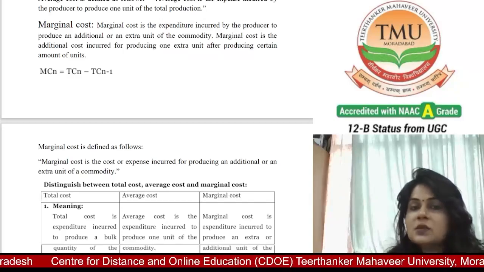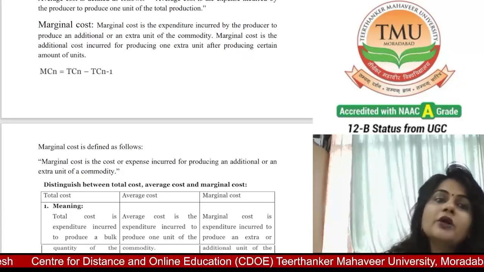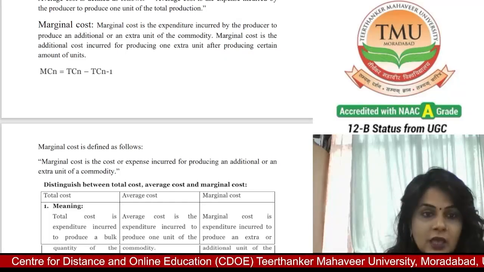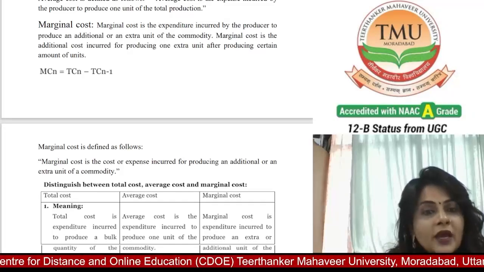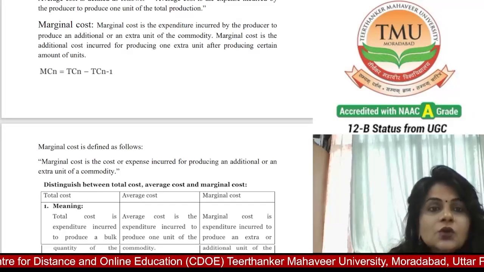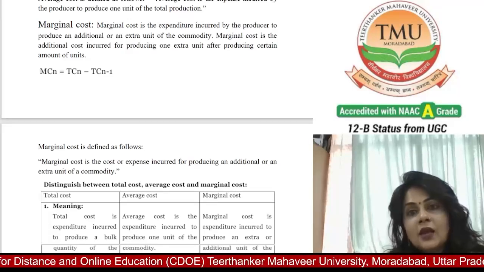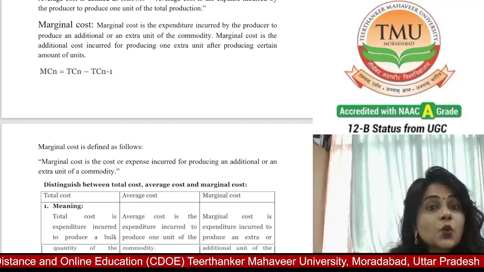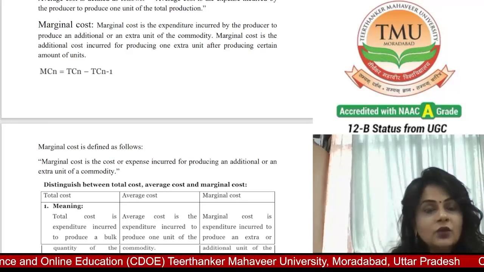So, in simple words, marginal cost is an important concept in managerial accounting, as it can help an organization optimize its production through economies of scale. A company can maximize its profits by producing to where marginal cost equals marginal revenue.